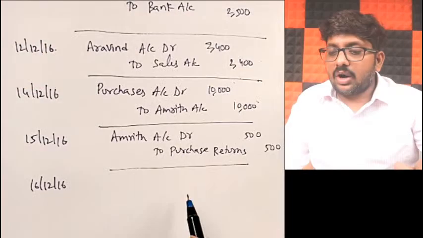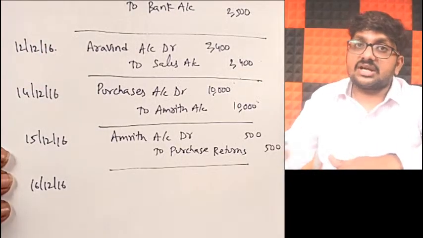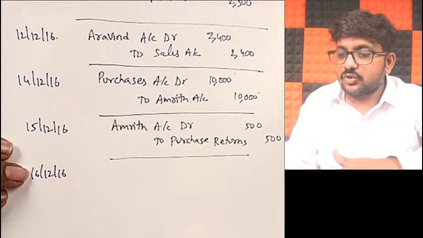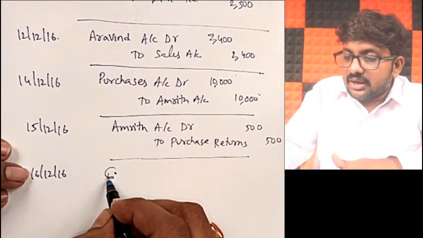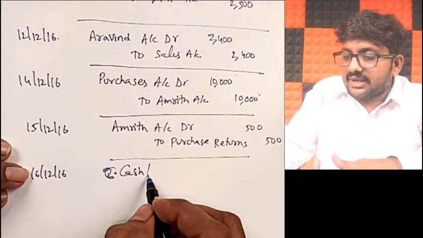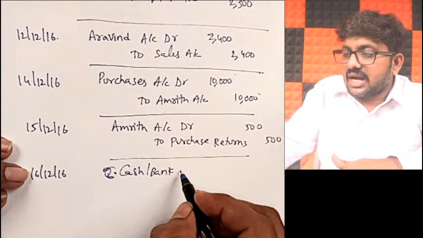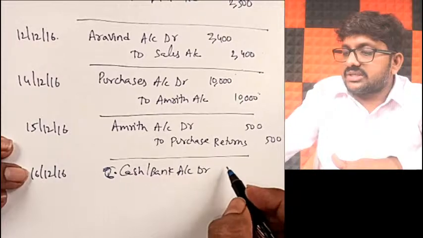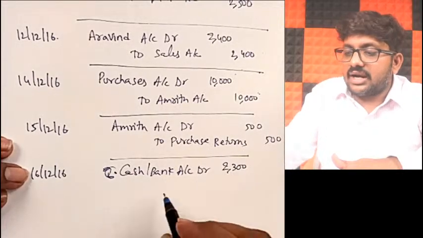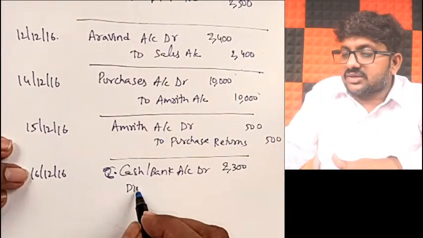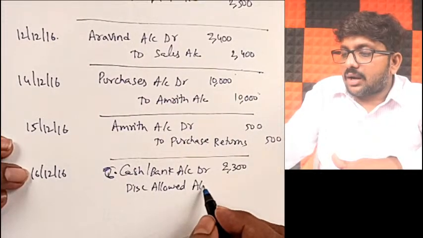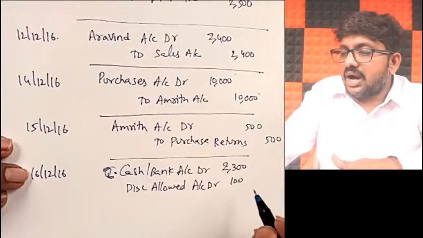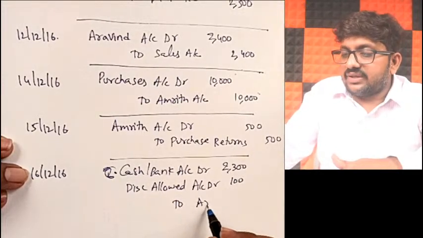You are receiving the money from Mr. Arvind. So what will be the journal entry, my dear friends? Already we discussed this while discussing the basic journal entries. Please go back and verify there. So how much are you receiving here? Cash or bank account debit. How much are you receiving? 2,300. And how much are you allowing as discount, my dear friends? Discount allowed account debit. 100 rupees to Aravind account.